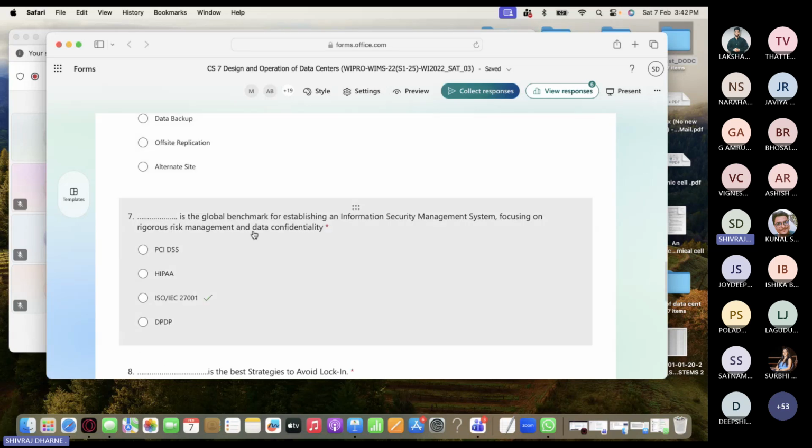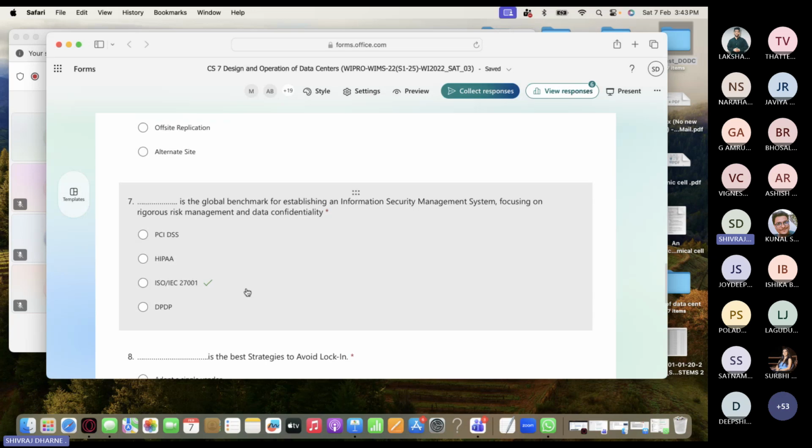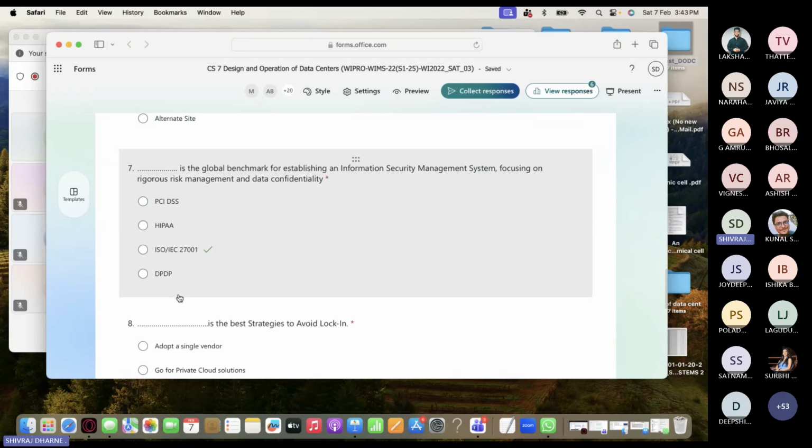So dash is the global benchmark for establishing an information security management system focusing on rigorous risk management and data confidentiality. So ISO standard 27001, we talked about, right? So please remember, it is focusing on rigorous risk management and data confidentiality. These different standards are for different purposes. So you can just look at it and remember what the standards are specifically for. Although I didn't spend much time on each, we talked about PCI DSS in detail, DPDP in detail, right? You can look at the other ones also.